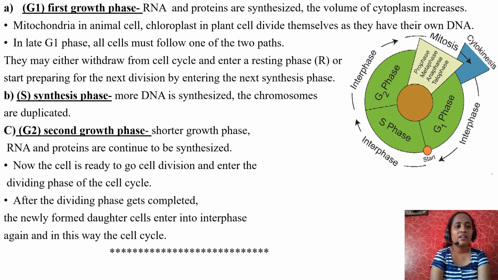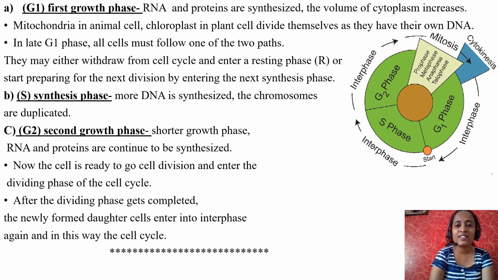Now let us see the synthesis phase or S phase. After G1 phase comes S phase. S indicates synthesis phase. More DNA is synthesized and chromosomes are duplicated in this phase. What type of synthesis takes place here? DNA synthesis. If DNA is synthesized, the chromosomes definitely duplicate.